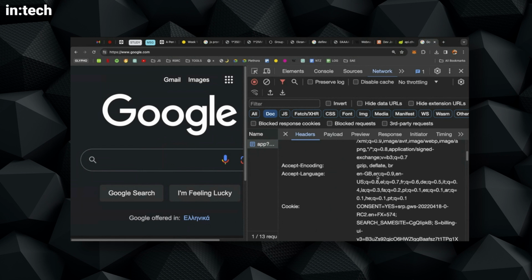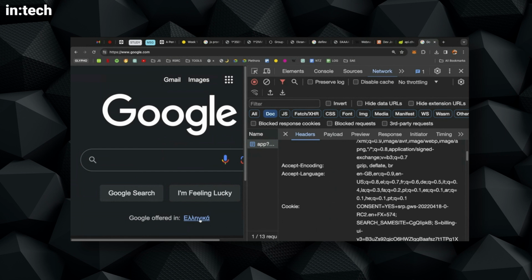The language: you can see that my browser starts with English, Great Britain. So my first language of choice is English. So the browser says to the server, give me back English if you have it. If my browser was set to use Greek as the first language, you would see here, I think it's GR or EL, Greek. And then the Google server would respond with a Greek page. And it would say, kalos ήρθατε, not Google search or I'm feeling lucky.